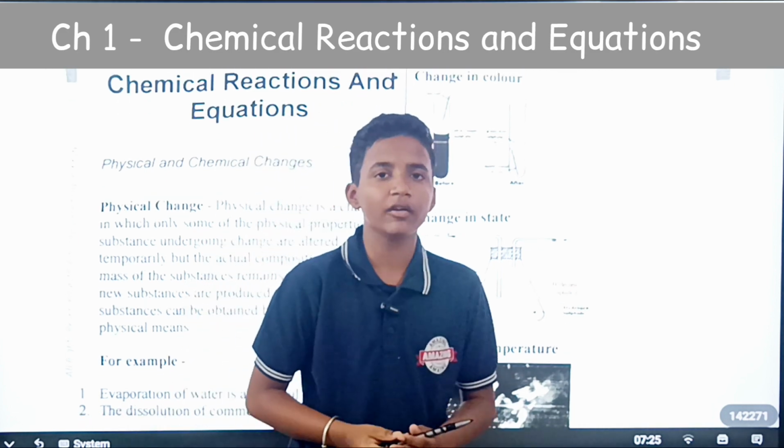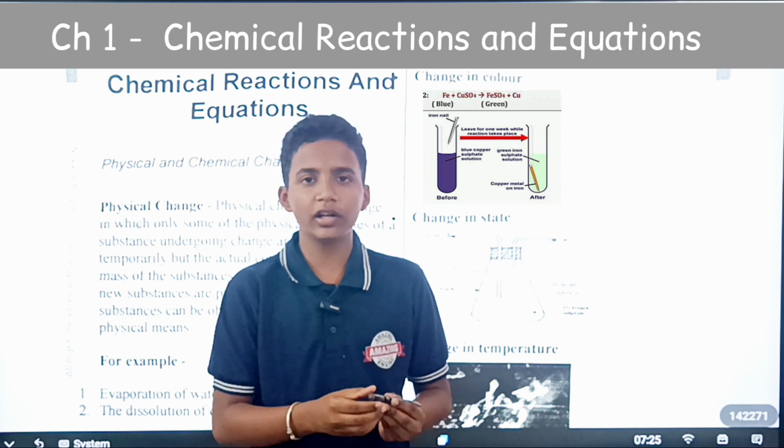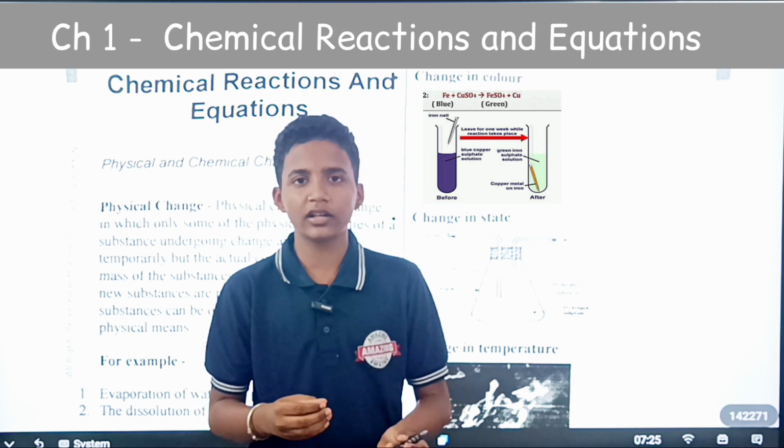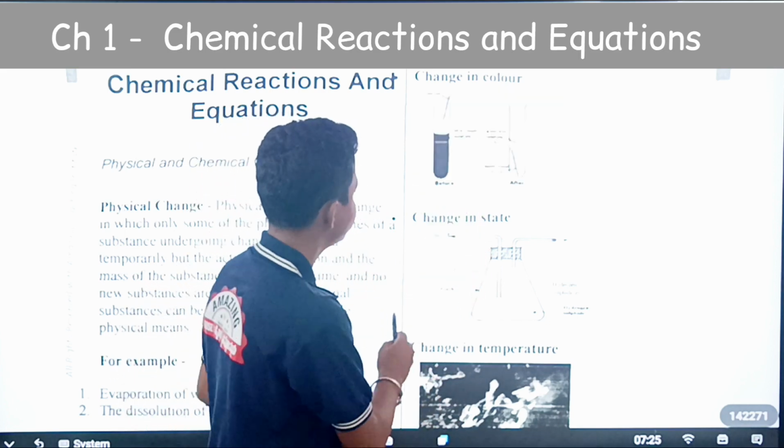And in day-to-day life, an example is that iron, when it reacts with moisture, will rust and become a brown color. That is an example of a change in color.